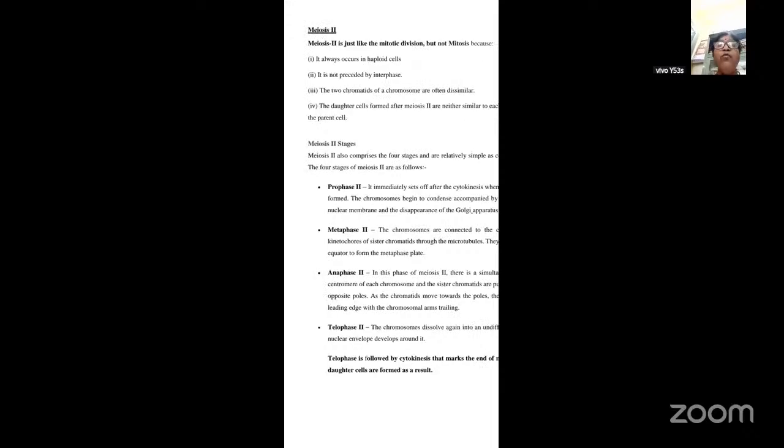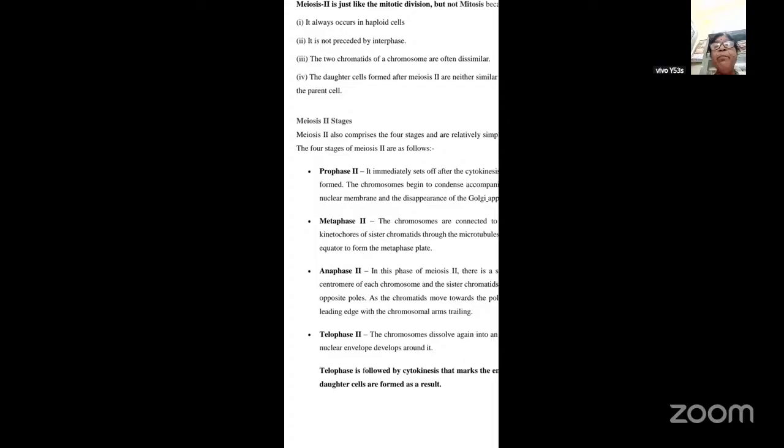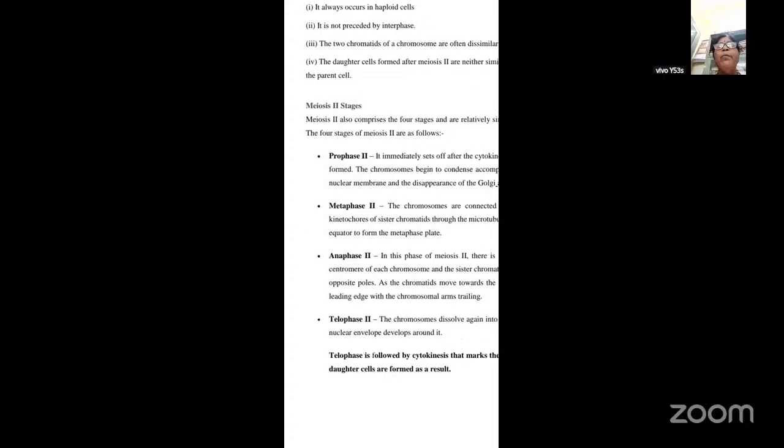Now we will see the various stages of meiosis 2. Now coming to the various stages, meiosis 2 also comprises 4 stages and is relatively simple as compared to meiosis 1. And these 4 stages are prophase 2, metaphase 2, anaphase 2, and telophase 2.